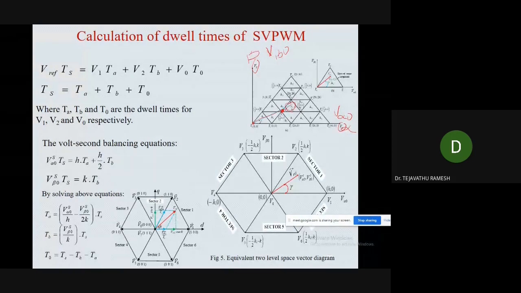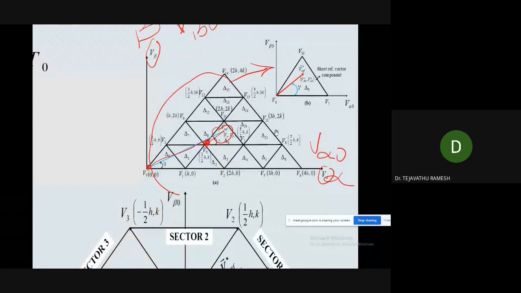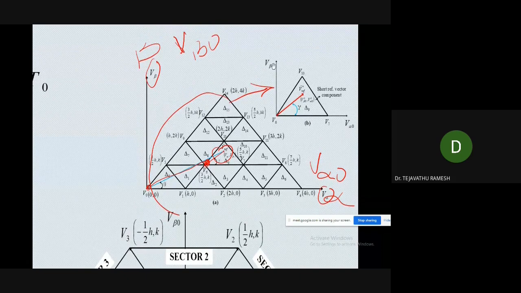Once identifying the new coordinates, this triangle is represented similar to this one. So here you can see this is V alpha 0, V beta 0, when we have identified the region number.